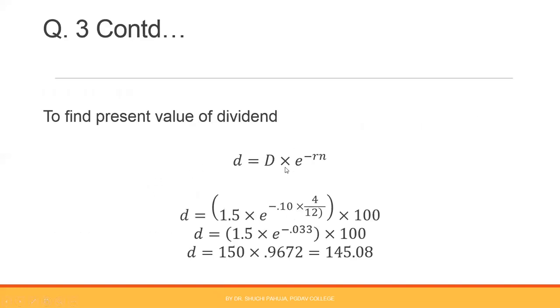First, calculate present value of the dividend using this formula. You are multiplying it with 100 to find present value of dividend for 100 shares. 1.5 per share dividend is there. So 1.5 into 100 you can do, or calculate the value and multiply this with 100. Any way you can calculate. Present value of dividend on 100 shares is